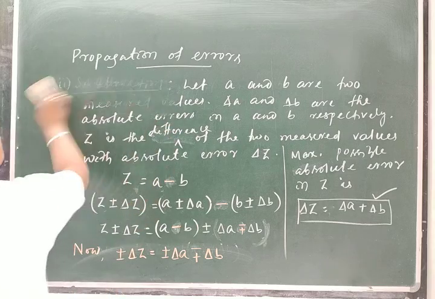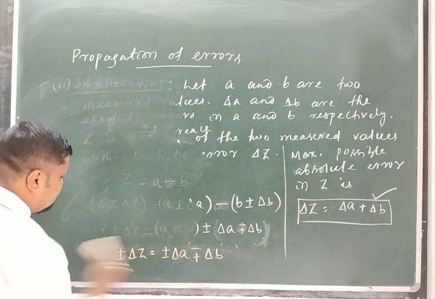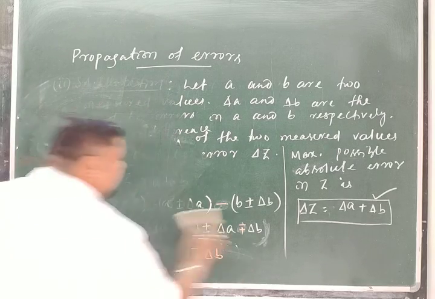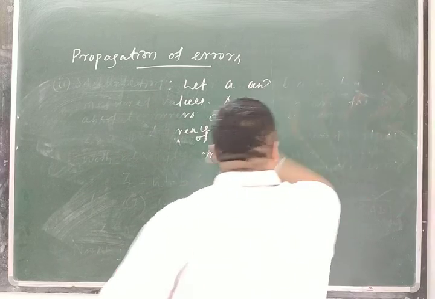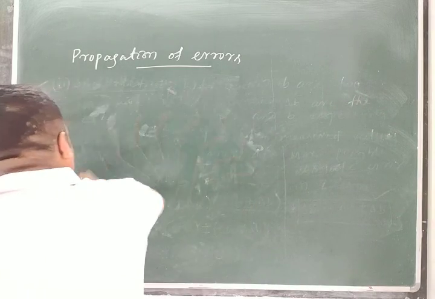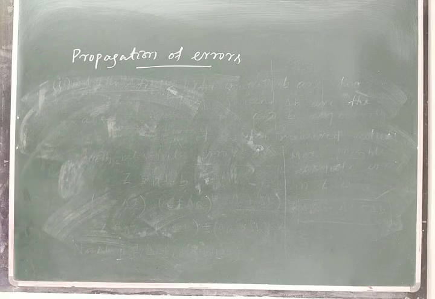So let me do an example. After knowing these two, let us do an example. How will we find this error? Let's do an example like this.